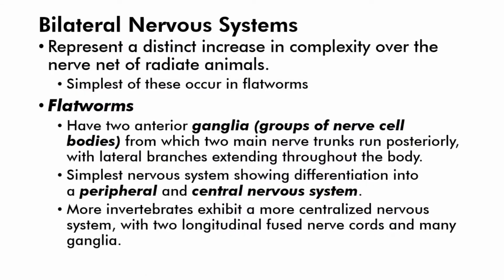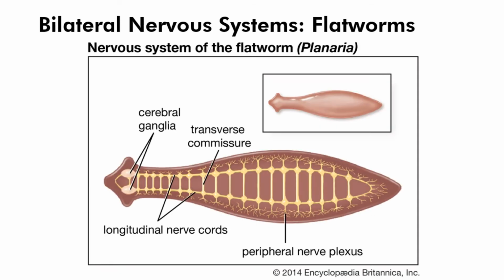After the nerve net, there are the bilateral nervous systems. They represent a distinct increase in complexity over the nerve net of radiate animals. Flatworms often have this nervous system. They have two anterior ganglia from which two main nerve trunks run posteriorly, with lateral branches extending throughout the body. This is the simplest nervous system showing differentiation of a peripheral and a central nervous system. This bilateral nervous system is seen here.